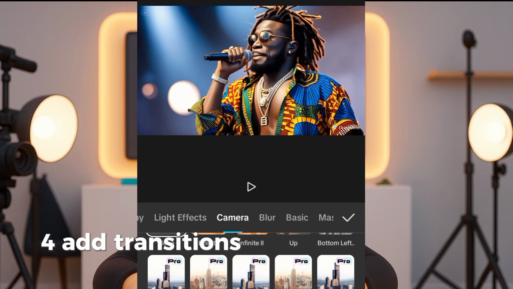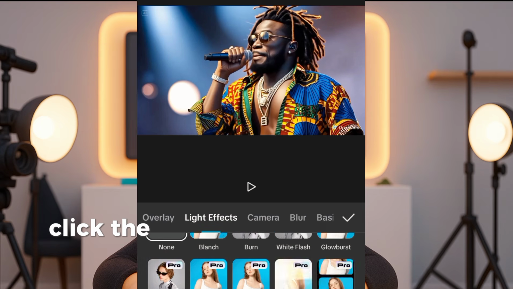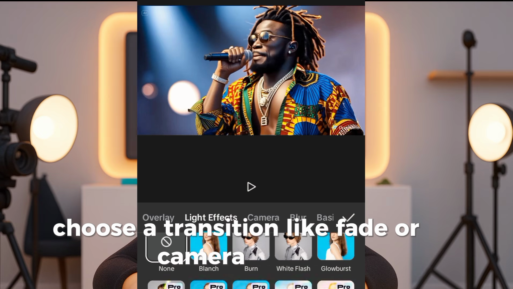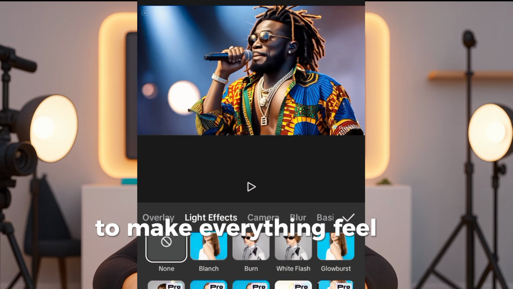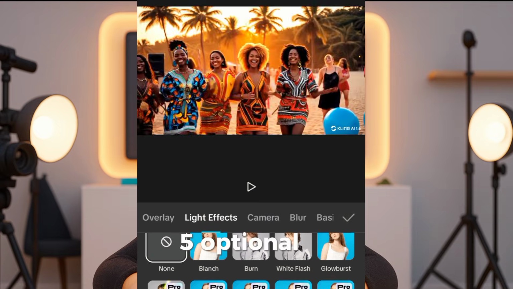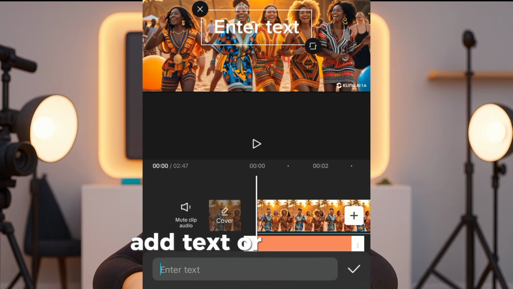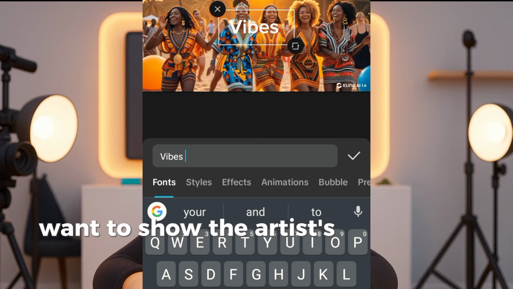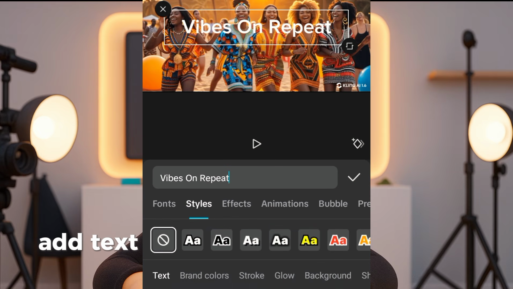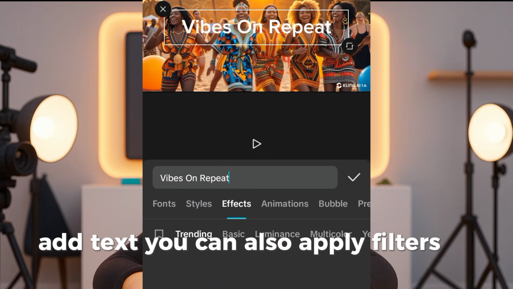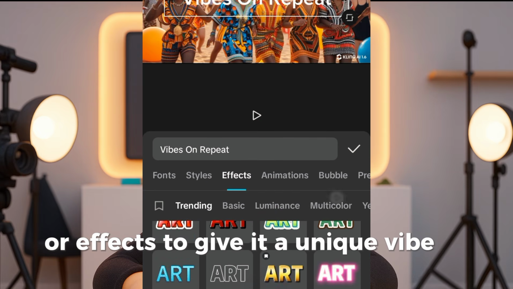Four, add transitions for smooth flow. Click the white square between clips. Choose a transition, like fade or camera shake, to make everything feel connected. Five, optional. Add text or effects. Want to show the artist's name or title? Add text. You can also apply filters or effects to give it a unique vibe.